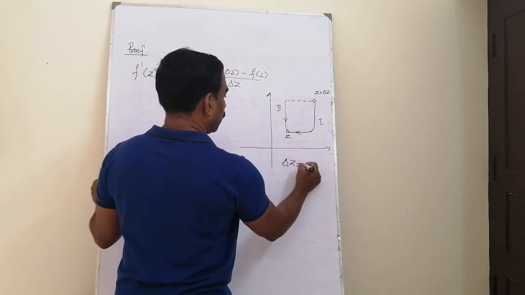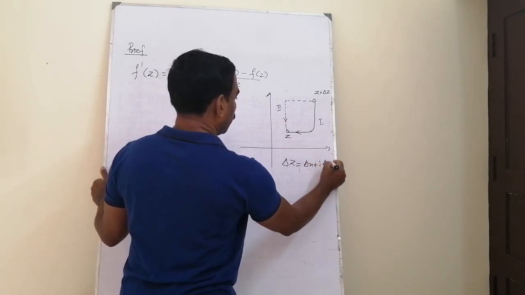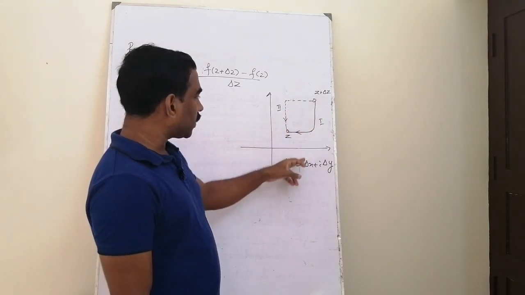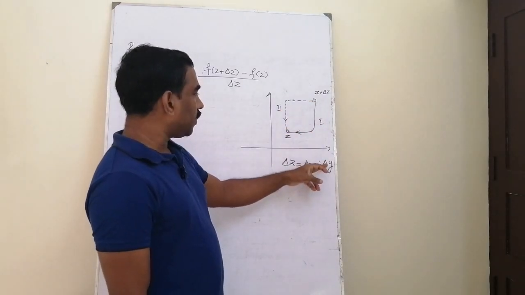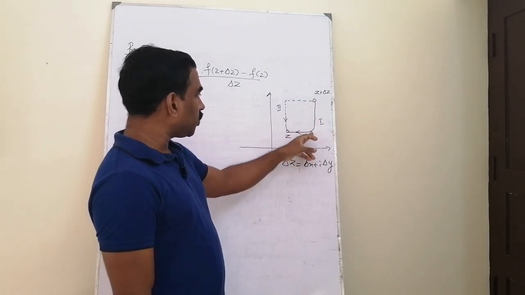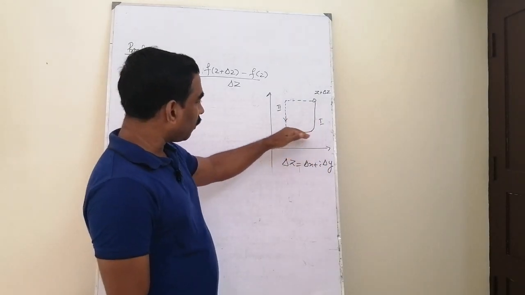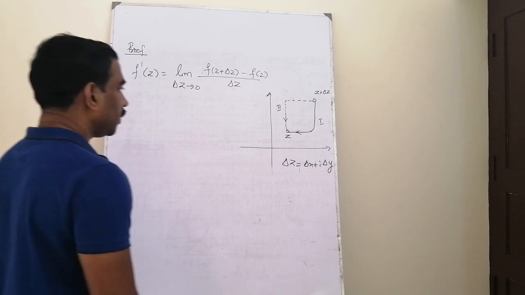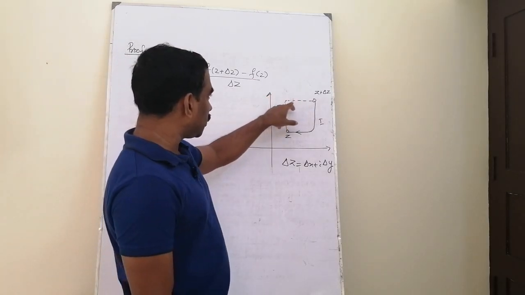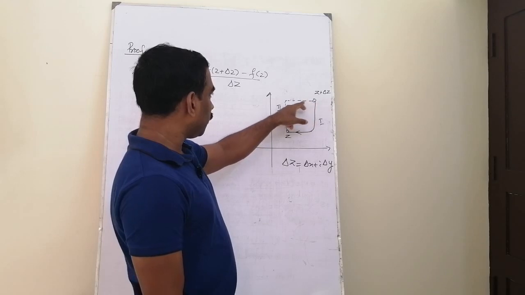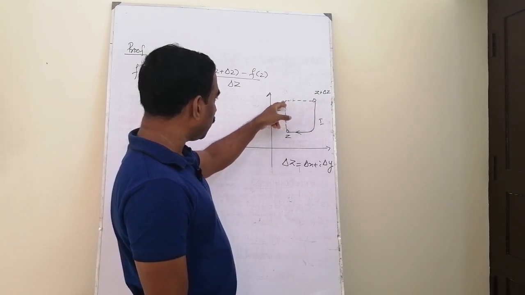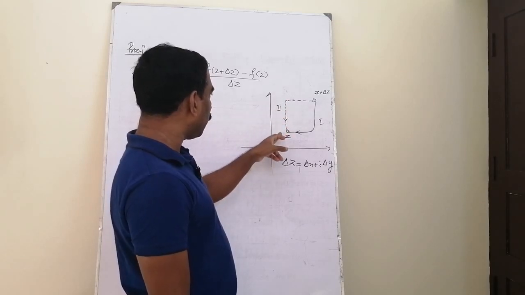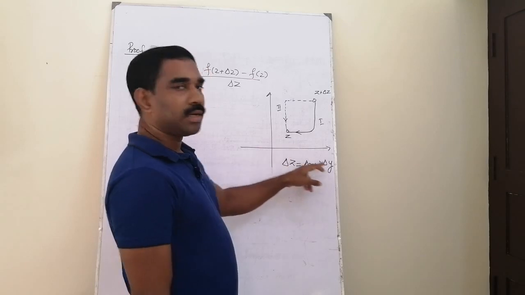So we have delta z equal to delta x plus i delta y. If you are moving along the first path, that means first moving vertically downwards, only delta y is changing, and finally at this position delta y becomes 0, and then moving parallel to the real axis, delta z becomes delta x. Similarly for the second path, first delta x tends to 0, and at this position delta x equal to 0, and then moving vertically downwards, delta z becomes i delta y.